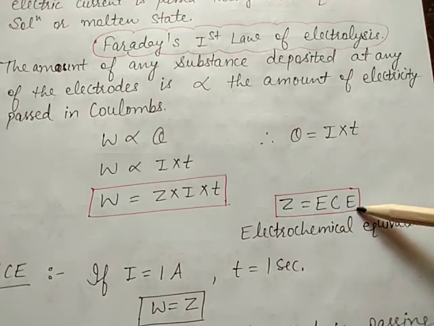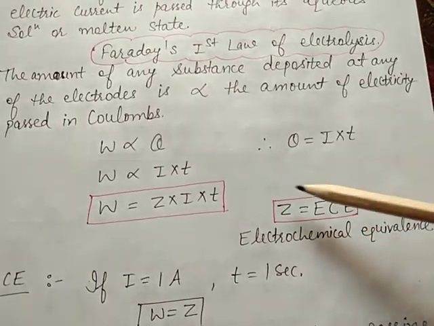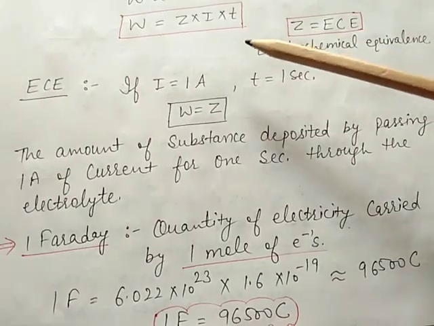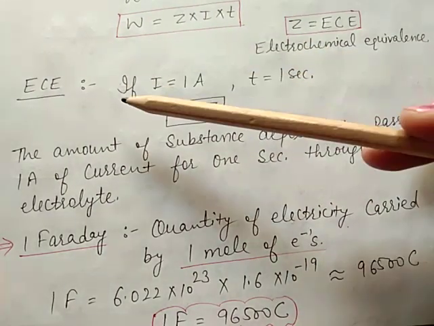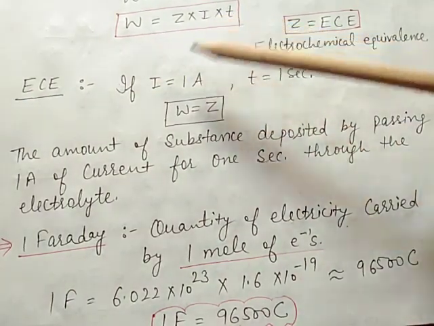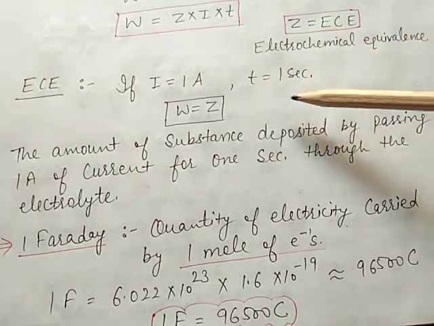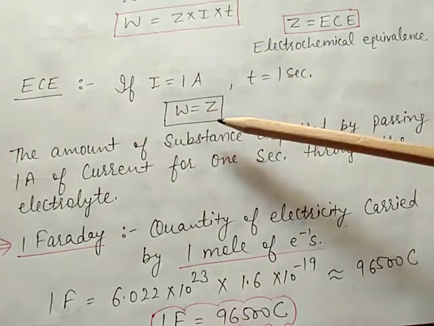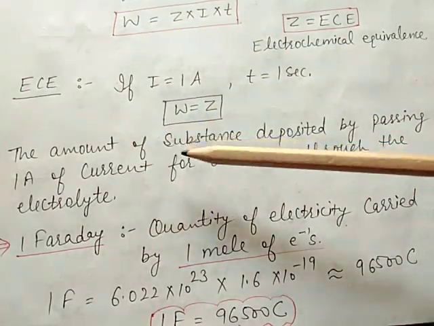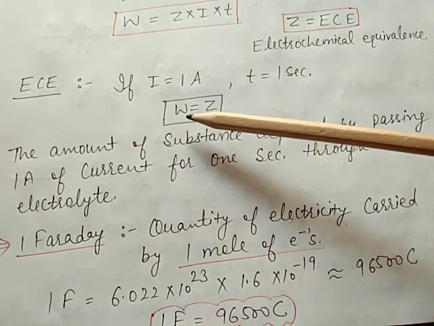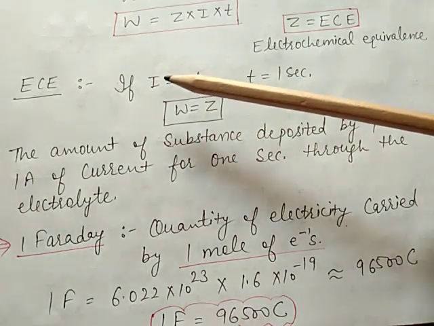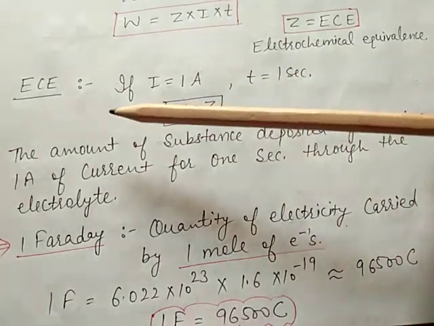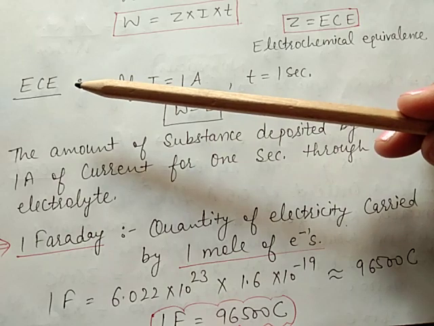ECE, electrochemical equivalence. How is it defined? If suppose I is equal to 1 ampere and T is equal to 1 second, then W is equal to Z. It means the amount of substance deposited by passing 1 ampere current for 1 second through the electrolyte. This is called electrochemical equivalence.